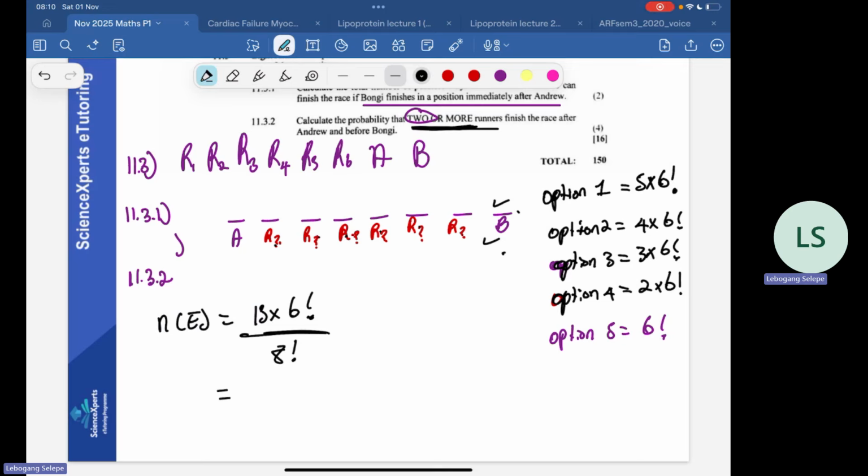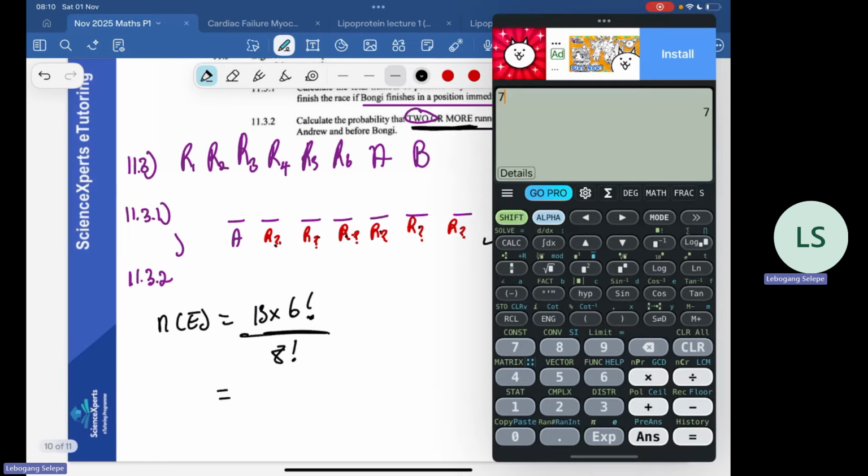So our answer would be 15 times 6 factorial over 8 factorial. Let me put it in on my manual calculator. That's 15 over 56.